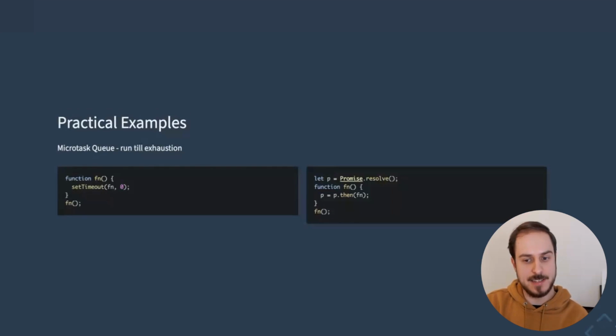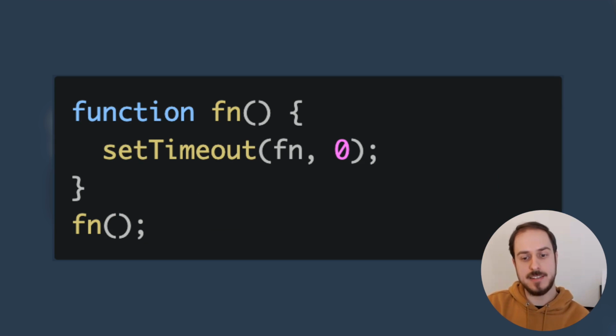And let's have a look at these two examples. They both present an infinite loop, and in the first case, the page this code runs on won't be blocked. Every time the fn function runs, it schedules a new task using the setTimeout function. However, tasks are only queued up and they run once every event loop cycle. So it doesn't block your page. There is still this re-rendering, restyling, layouting time that is running at the end of each step of the event loop.